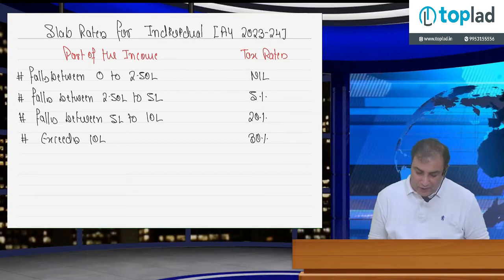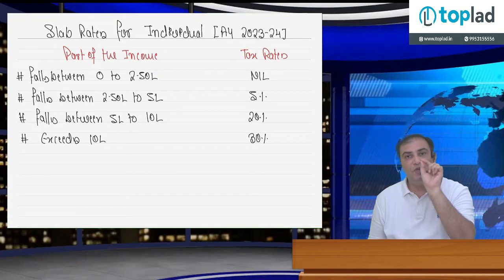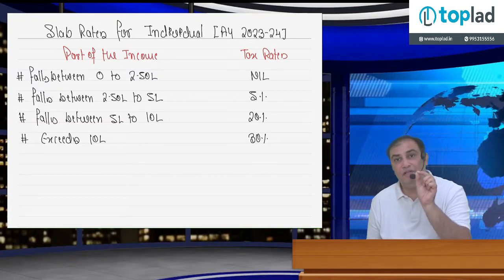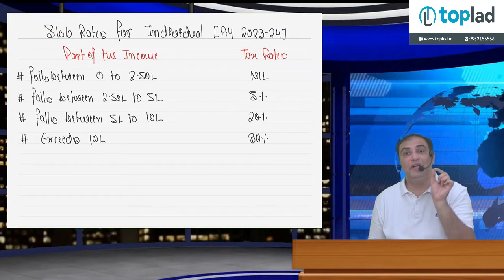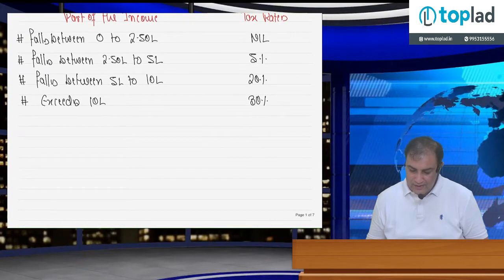The part of the income which falls between 0 to 250, tax rate is 0. The part of the income which falls between 250 to 5 lakh, tax rate is 5%. The part of the income which falls between 5 lakh to 10 lakh, tax rate is 20%. And the part of the income which is more than 10 lakh, tax rate is 30%. Okay, let's understand it graphically.